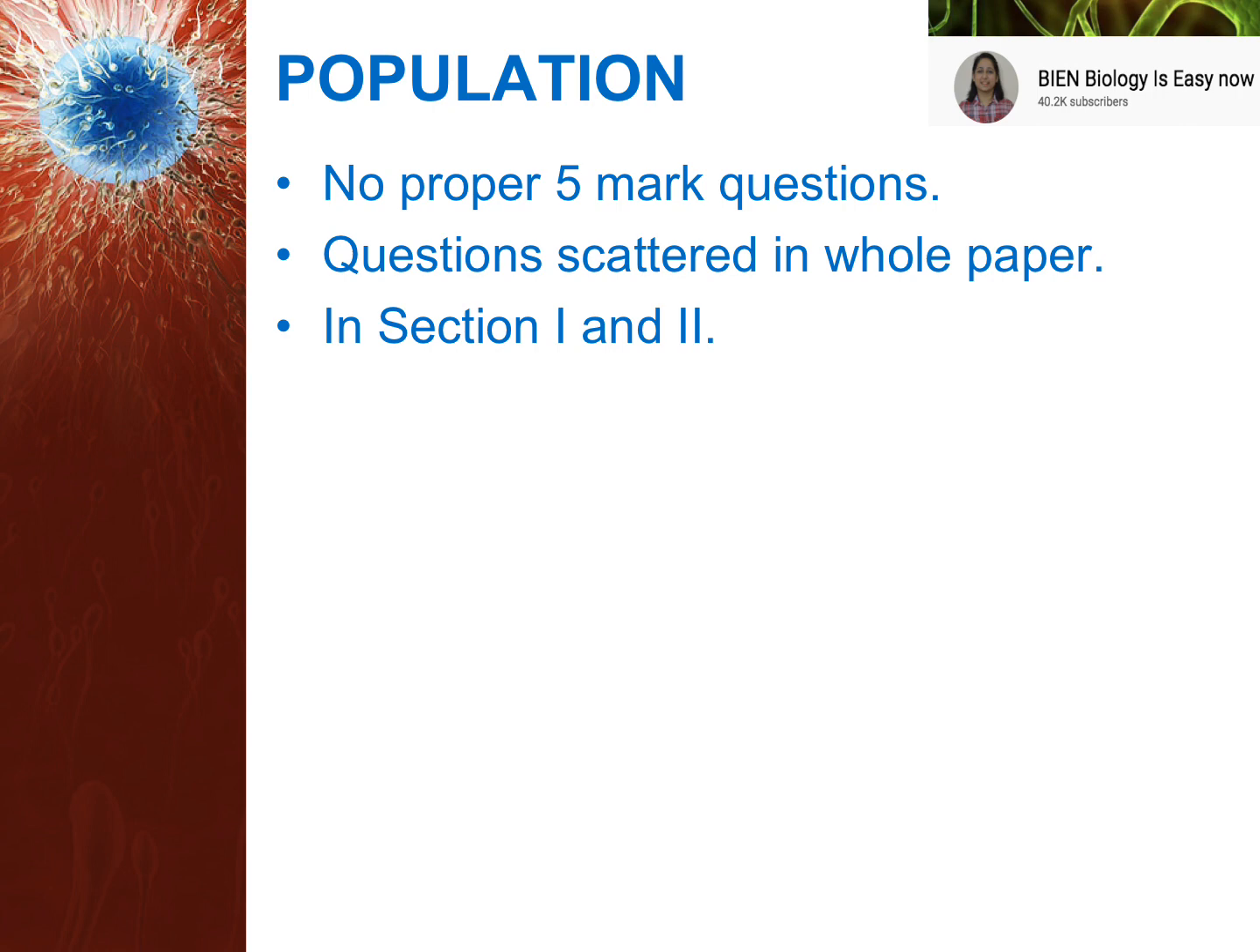Then the population chapter. Now no proper 5 marker questions are there from the chapter population, but yes, I want to add that the chances of getting vasectomy and tubectomy as a structural 5 marker question are just about 40%, but still you cannot miss it. So please learn vasectomy and tubectomy properly. Questions are scattered in the whole paper, and in sections 1 and 2 you get 1 markers from this chapter population.